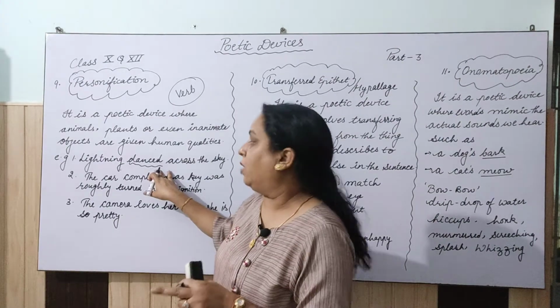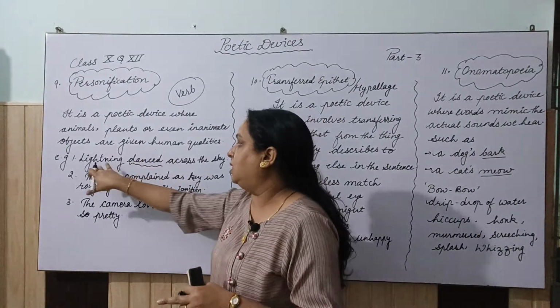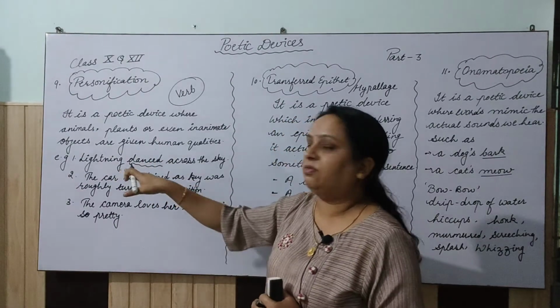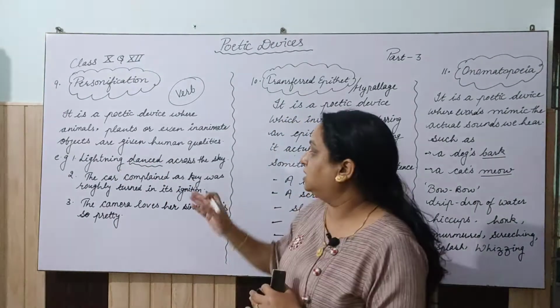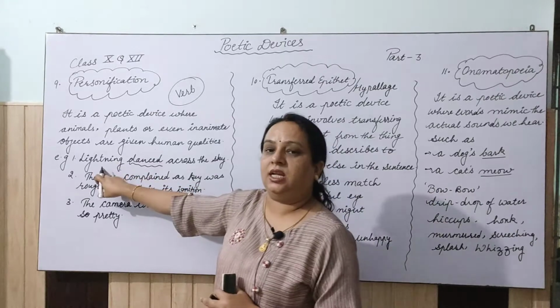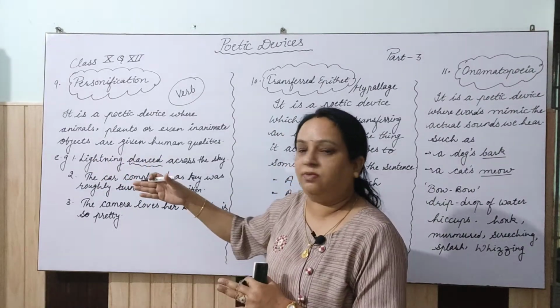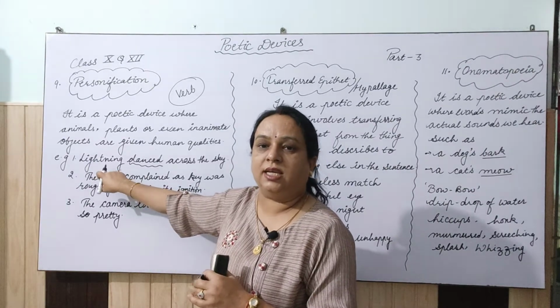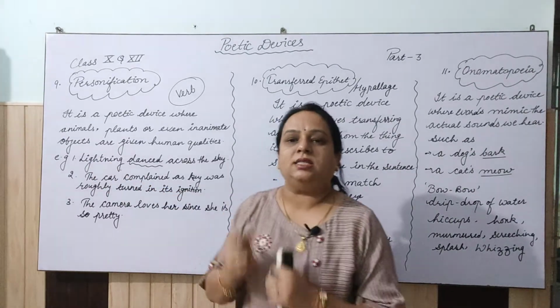Clear? So this quality of a human being is given to the lightning. That's why this is personification. Lightning danced across the sky. So this lightning is personified as a person.